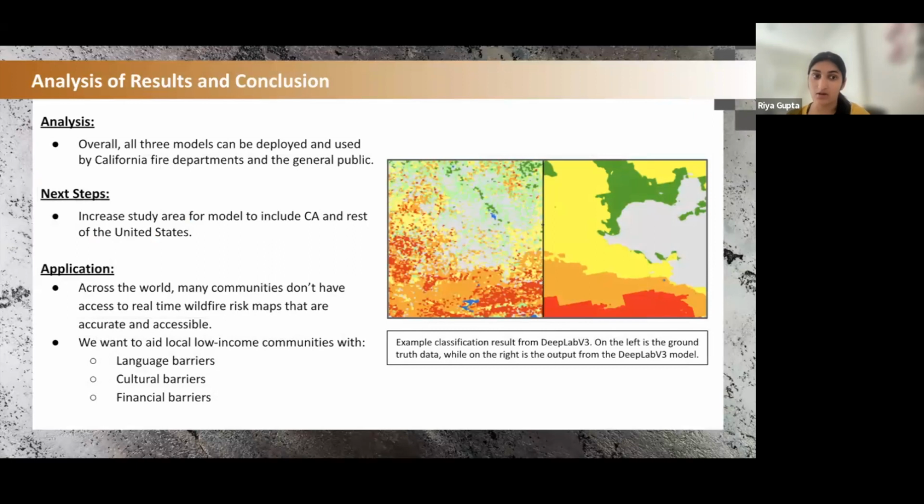How would we apply this model? Across the world, many communities don't have access to real-time wildfire risk maps that are accurate, efficient, and accessible to them. As such, we would like to be the first in giving such an accurate model, and especially we want to help low-income communities that may experience several barriers that prevent them from understanding wildfire risk in their area and which prevent them from ultimately preparing for a wildfire event.